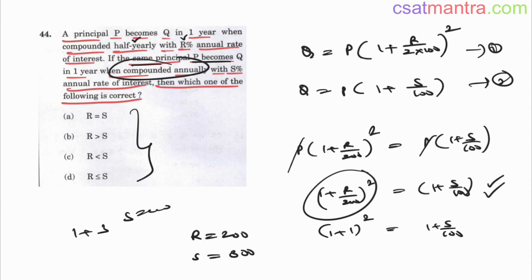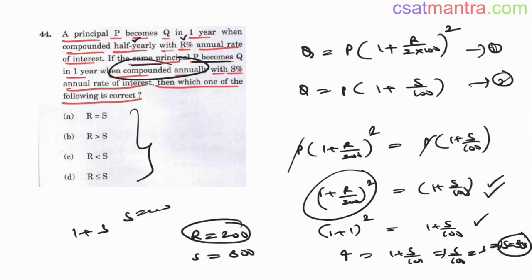Again you are complicating the problem. I don't want to deal with under root and anything. I just took R so that I can find out S easily. So this is 4. 4 is equal to 1 plus S by 100. S by 100 is equal to 3. S is 300. So 200 is lesser than 300. R is less than S. This relation we got. Answer C.